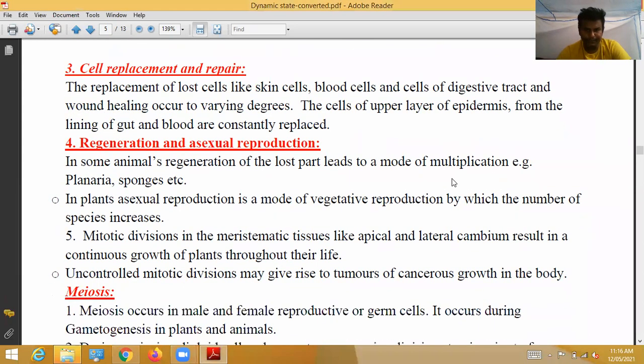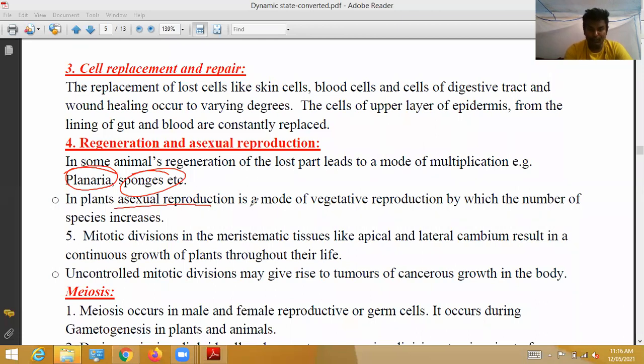Next, regeneration and asexual reproduction. In some animals, the regeneration of lost parts leads to a mode of multiplication. Already we discussed fragmentation in the first chapter. When the body is divided into fragments, those fragments undergo mitosis divisions, which is asexual reproduction, and form new cells. Whatever parts are lost are regenerated. That process commonly takes place in planaria, sponges, etc. In them, regeneration is a type of asexual reproduction.